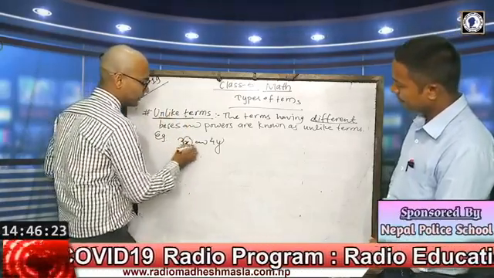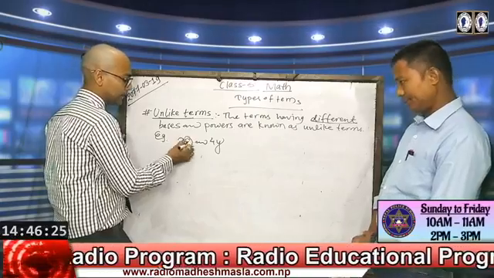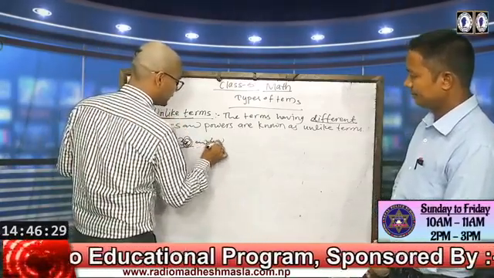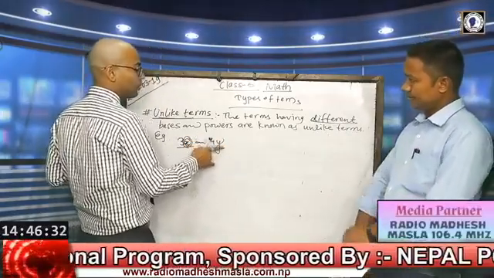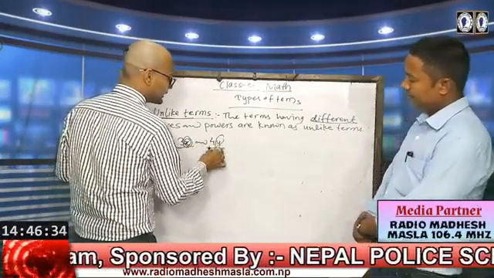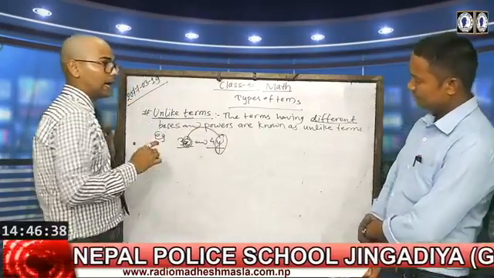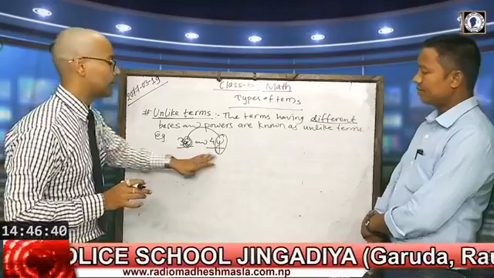The first term 3x has base x and no power. The second one, 4y, has the base y. These two bases are not the same, one is x and another is y.